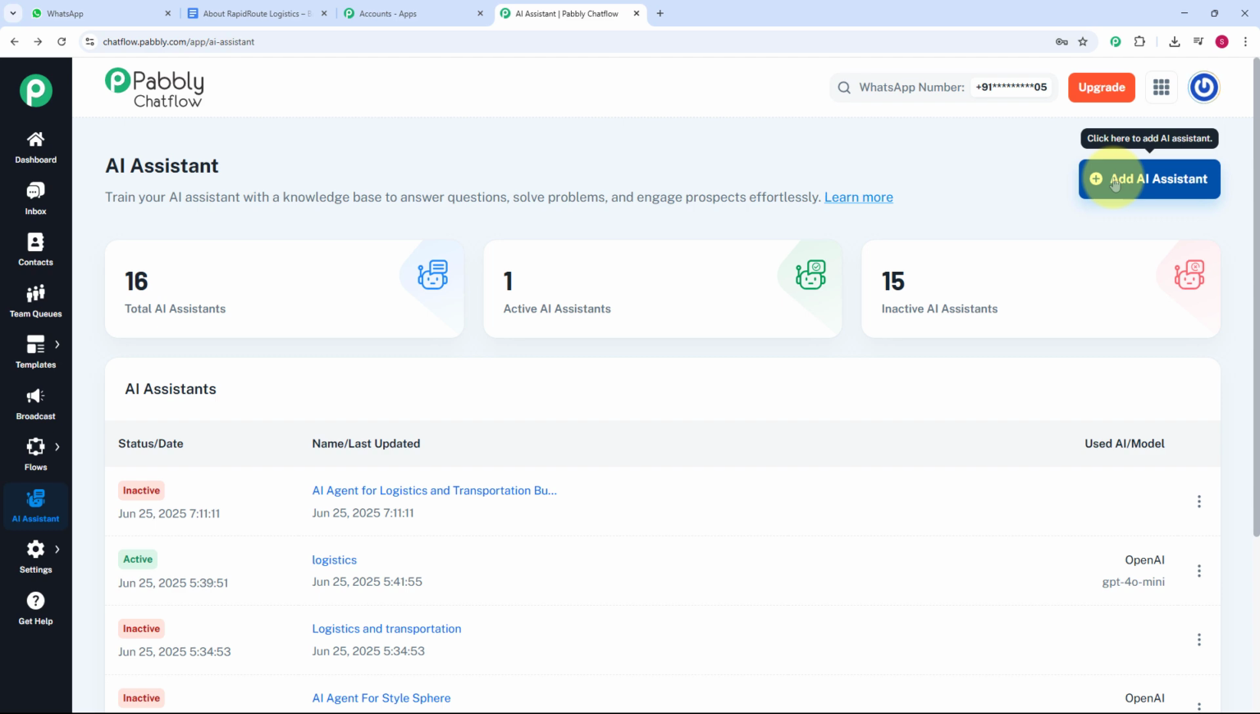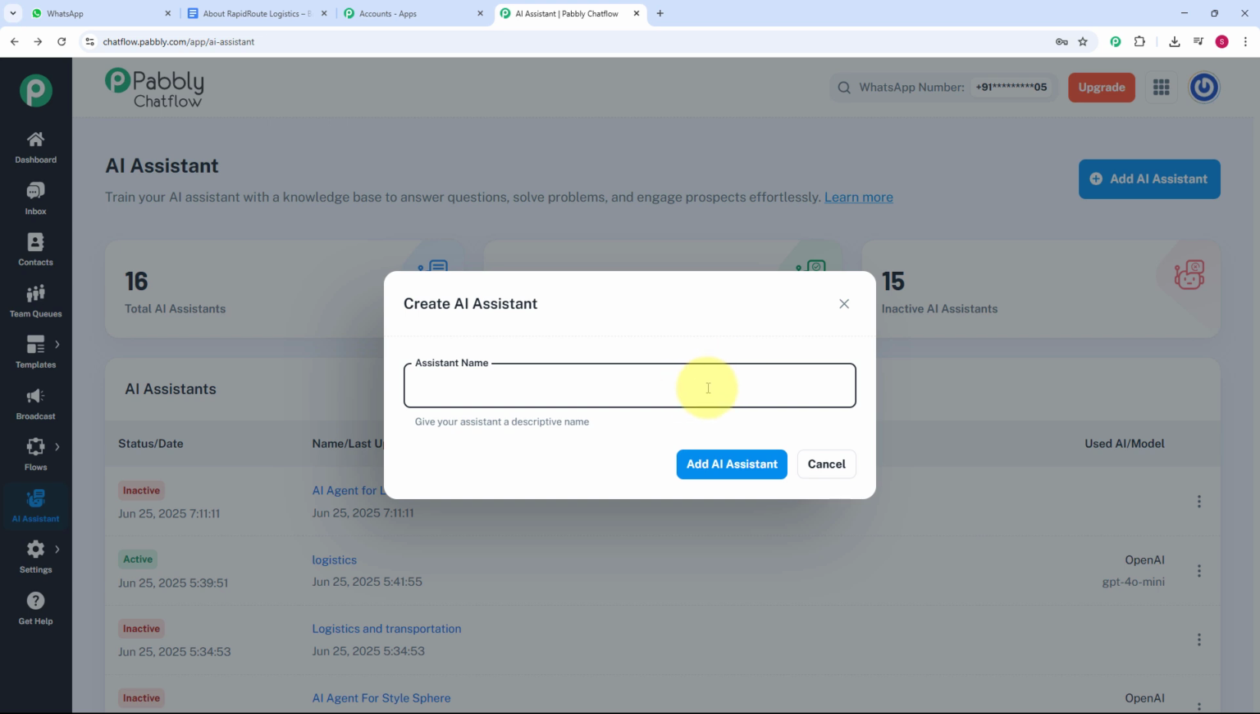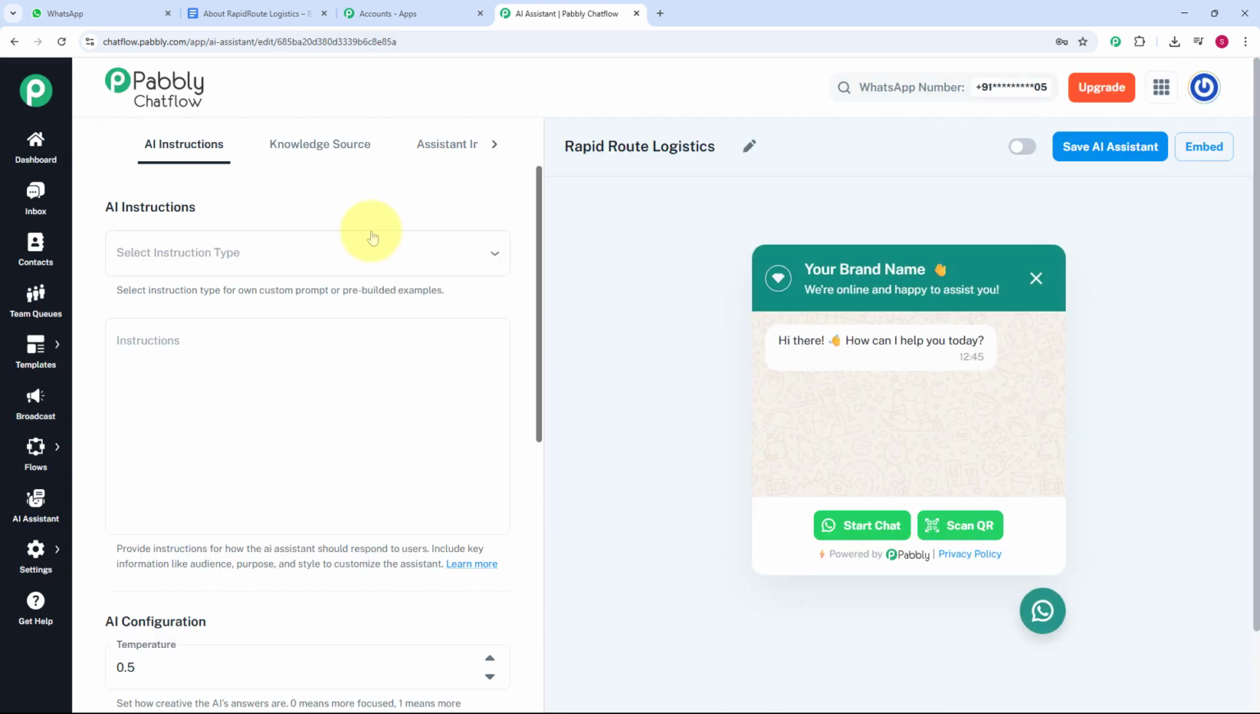And now I am going to show you how to create an AI assistant from scratch. For that, you just have to click on add AI assistant, and here it is asking you to enter the assistant name. So now let's provide a name to our assistant. Here you can see I am providing it the name Rapid Route Logistics. Now I am going to click on add AI assistant for adding my AI assistant, and here you can see my AI assistant looks like this.